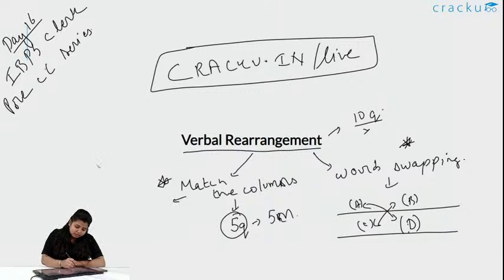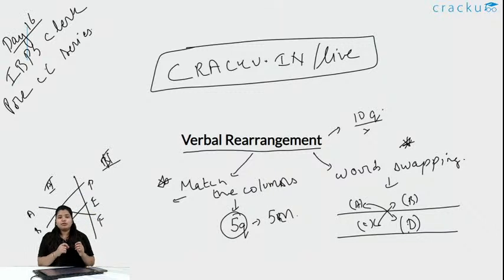Similarly, in match the columns, there are 2 columns given, A and B, or you can say 1 and 2, and 3 sentences in each column, that is A, B, C, D, E, F. You need to match to find a pair which together forms a correct statement.